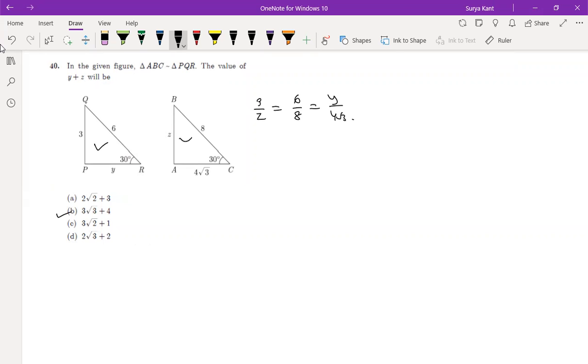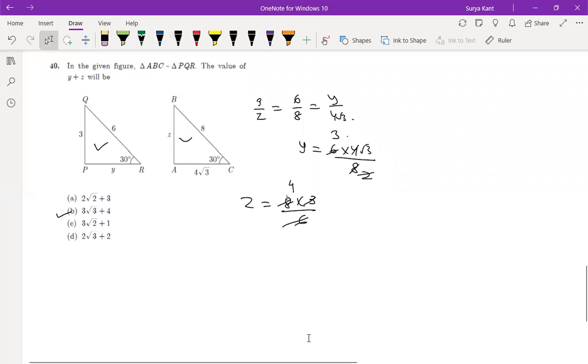From here we will get y is equal to 6 into 4 root 3 divided by 8. 4 twos are 8, 2 threes are 6, so y is 3 root 3. And z is equal to 8 into 3 divided by 6. 8 by 2 equals 4. 6 fours are 24. So z is 4, and the answer is 3 root 3 plus 4.